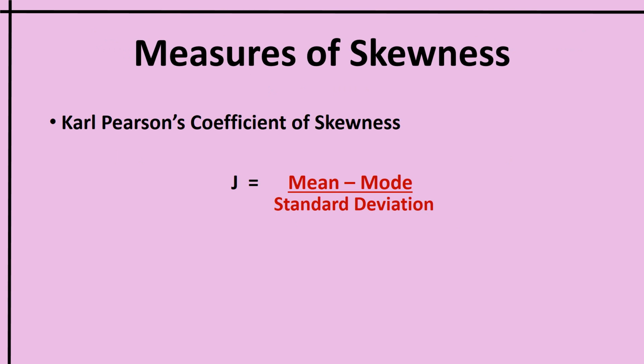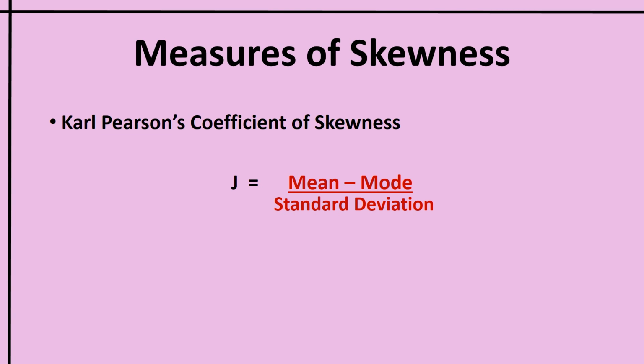Now let us see how the skewness is measured. There are different ways of measuring skewness and the most important one is Karl Pearson's coefficient of skewness. The formula for measuring it is J is equal to mean minus mode divided by standard deviation. The J indicates skewness.